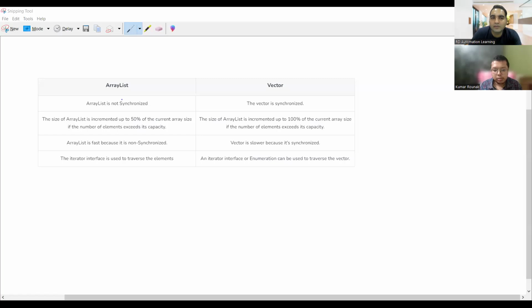Okay. Now, let me share my screen. See, array list is not synchronized, whereas vector is synchronized. The size of array list is incremented up to 50% of the current array size, whereas in the vector, you can increase the size up to 100%. Array list is fast, it is non-synchronized, vector is slower. The iterator interface is used to traverse the elements. The iterator interface or enumeration can be used to traverse the vector. So this is the difference between array list and vector. These kinds of Java collection interview questions you can expect in interviews. Okay, sir.